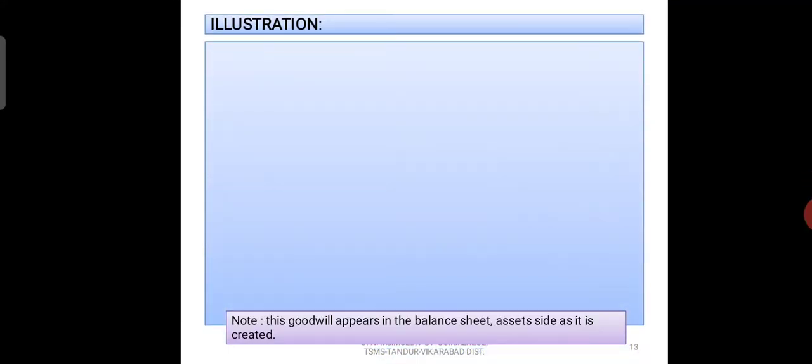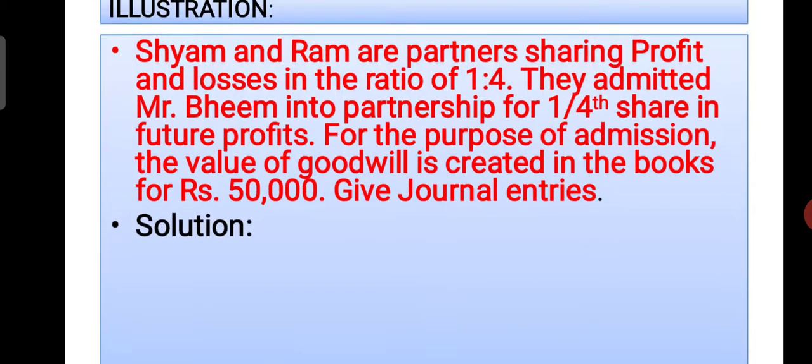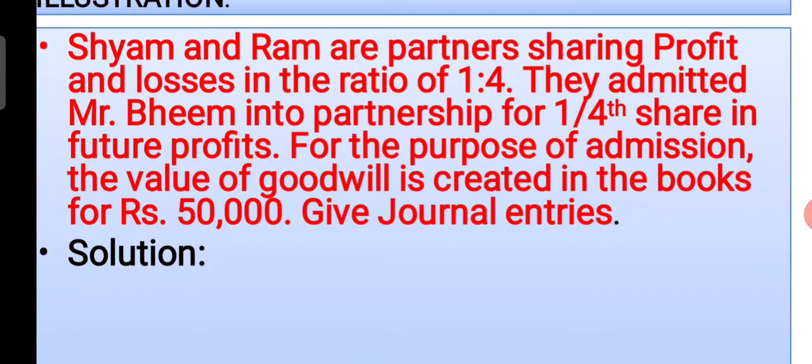Now one example problem. I will read it, you observe and take down this problem. Shyam and Ram are partners sharing profits and losses in the ratio of 1:4. They admitted Mr. Beam into partnership for 1/4 share in future profits. For the purpose of admission, the value of goodwill is created.